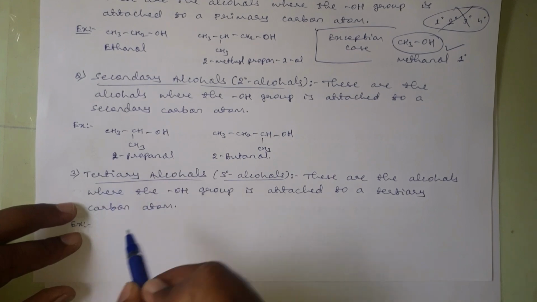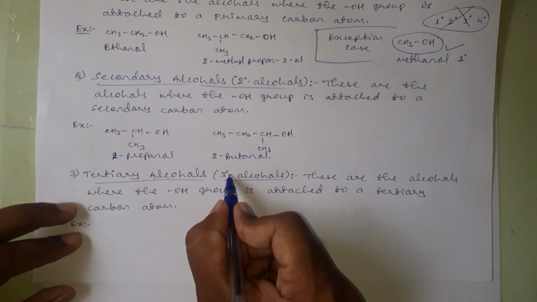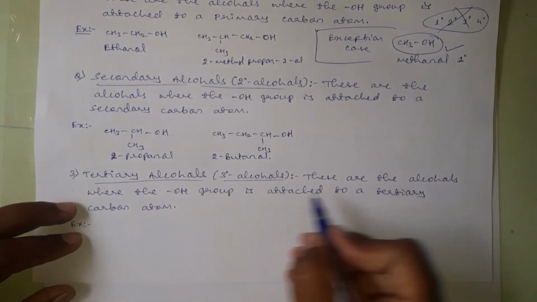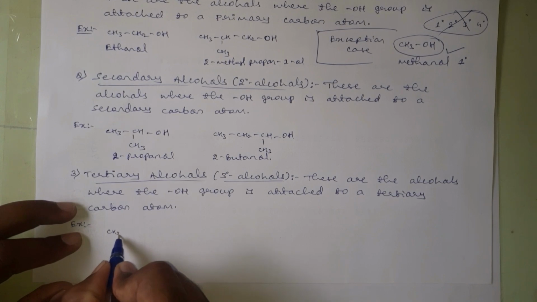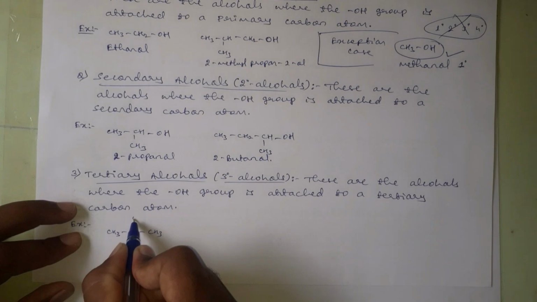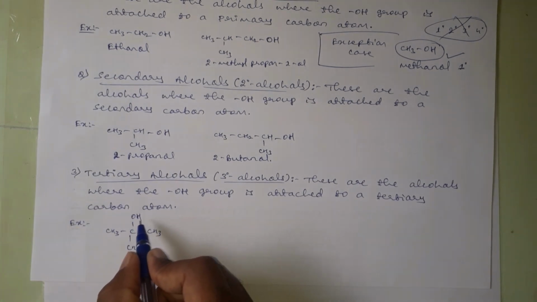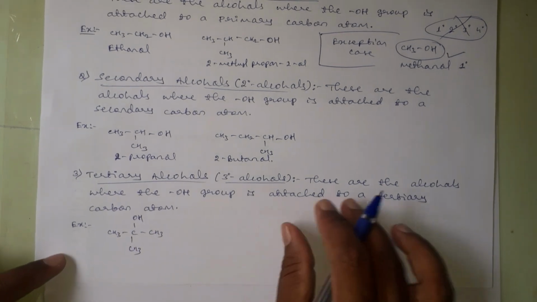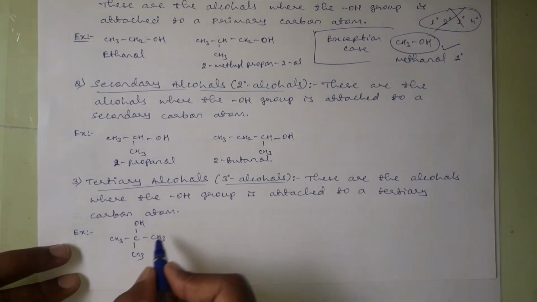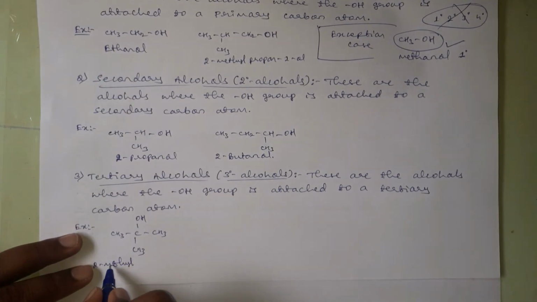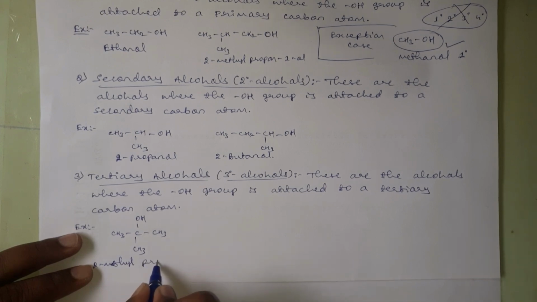Then coming to tertiary alcohols, these can be represented as 3-degree alcohols. These are the alcohols where the OH group is attached to a tertiary carbon atom. For example, CH3, COH, CH3, CH3. And here the OH group is attached to a carbon which is already attached to 3 more carbon atoms. Okay, and its name is 2-methylpropan-2-ol.